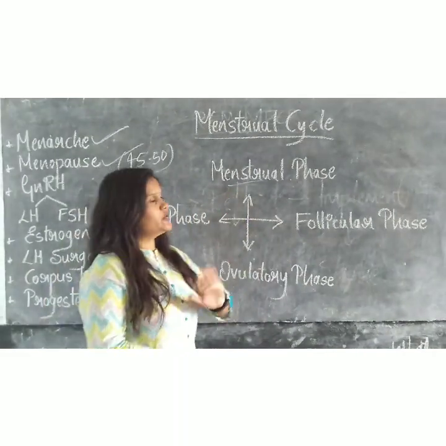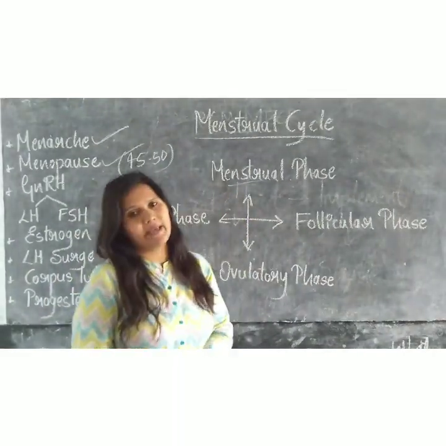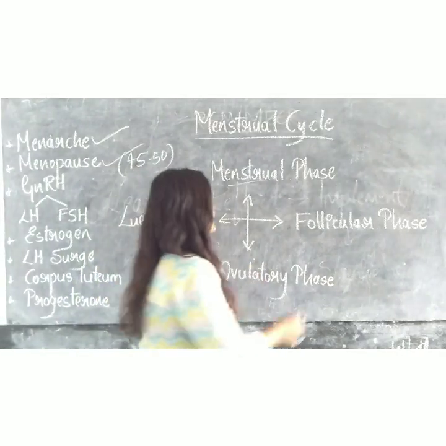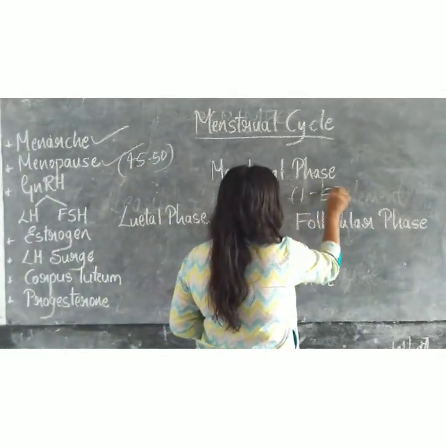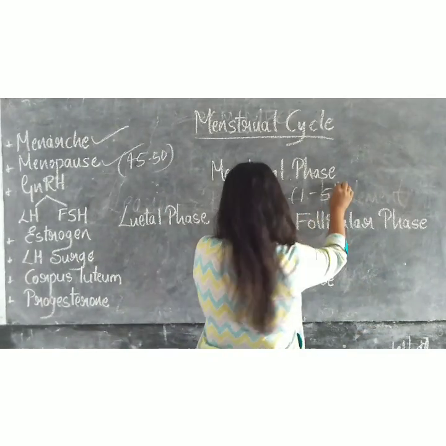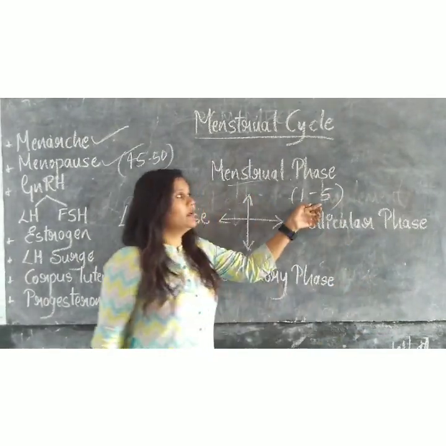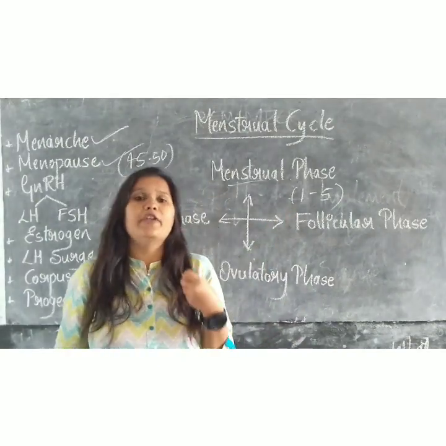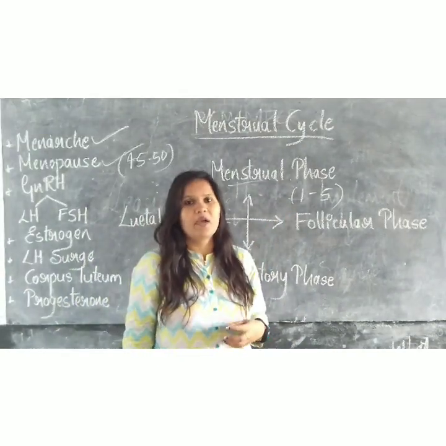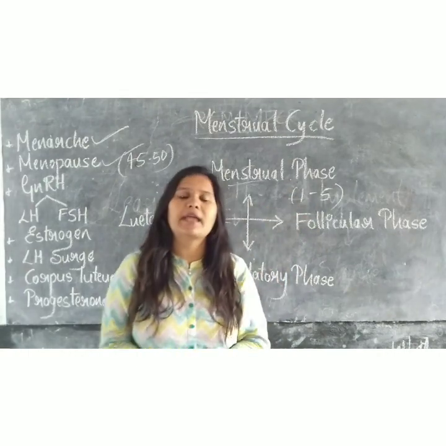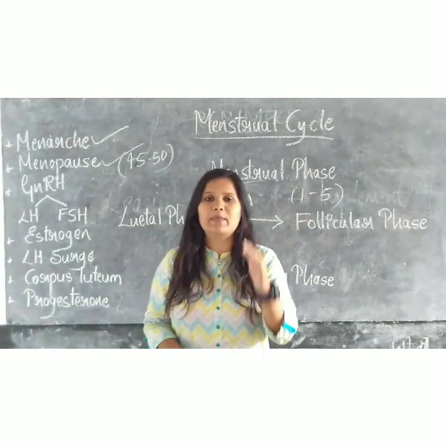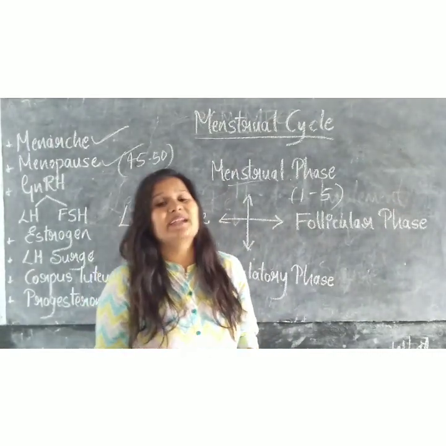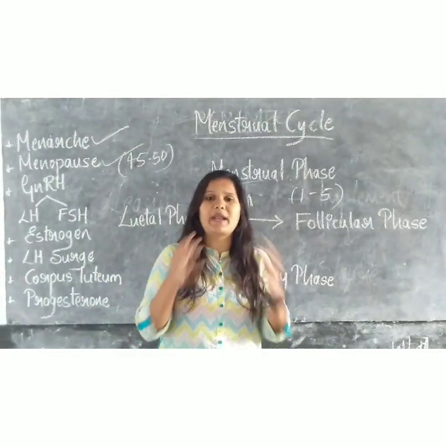Coming to the menstrual phase, it is the first phase of the menstrual cycle, which lasts from the first day to the 5th day of those 28 days, characterized by the flow of red fluid through the vagina. The LH hormone is reduced and the endometrium wall degenerates and breaks.